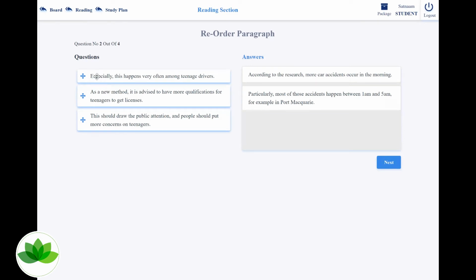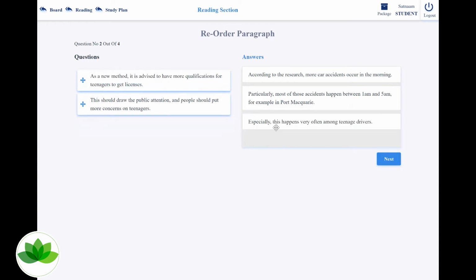Especially this happens very often among teenagers. Okay, what is that this referring to? That this is referring to the accidents, the early morning accidents. Okay, let's move further. And they're saying that this should draw the public and people should put more concern on teenagers. Okay, fair enough. As a new method.